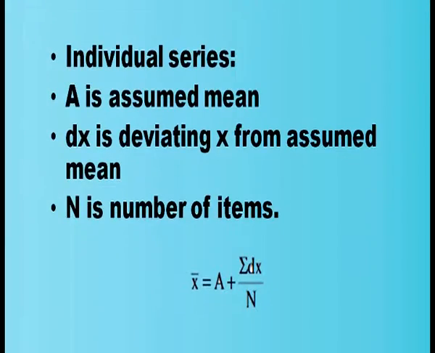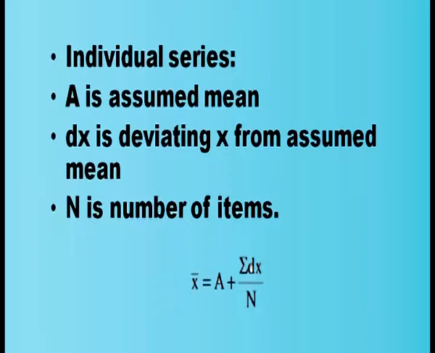The calculation of mean of these 3 different series are done in 3 different ways. Let us start with individual series. In individual series, there is a shortcut method of calculating arithmetic mean. x bar is calculated by the formula x bar equal to a plus sigma dx by n. In this, x bar is the arithmetic mean, a stands for assumed mean, dx stands for deviation of the x values from the assumed mean, n stands for the number of items.